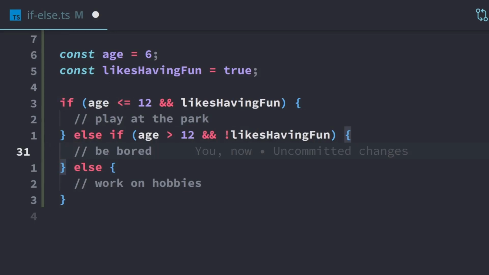So in the first one, they're less than or equal to 12, so they're still like a kid. And they also like having fun. Kids like having fun, so they go play at the park. And if for some reason the age is greater than 12, like they're a teenager, or maybe they just don't like having fun, then they're just going to have to be bored. That's too bad. And if the person is over 12 years old and they do like to have fun, then that's when we're going to work on hobbies.